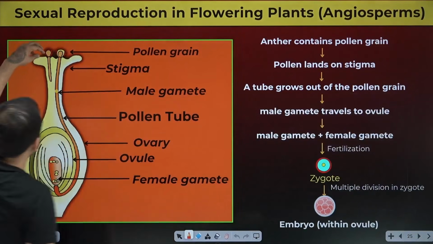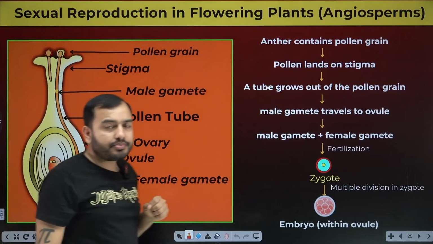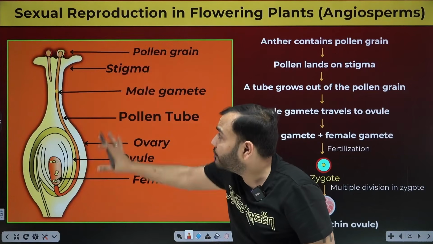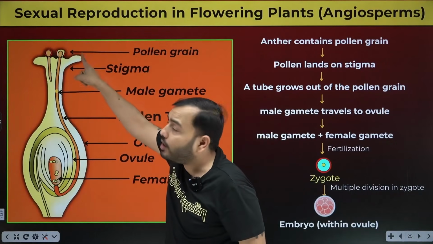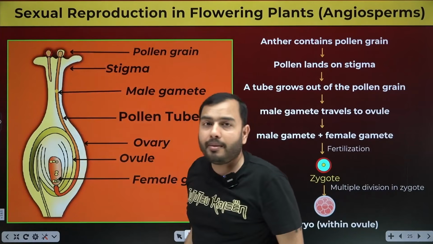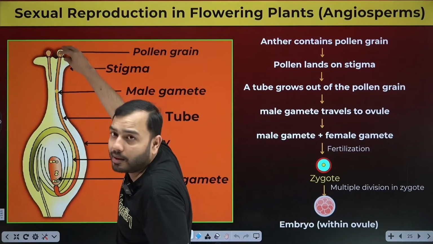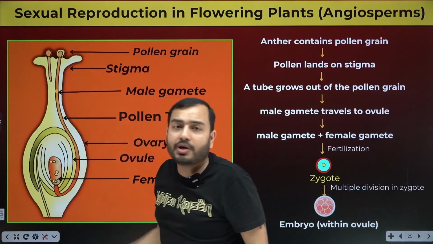Coming here, now the pollen grain stopped. Where did it come? It stopped right on the top of the female reproductive part, at the stigma. Now, bhai, what is inside the pollen grain is the male gamete. How will it go down? So this pollen grain, by sticking here on the stigma, what does it do?